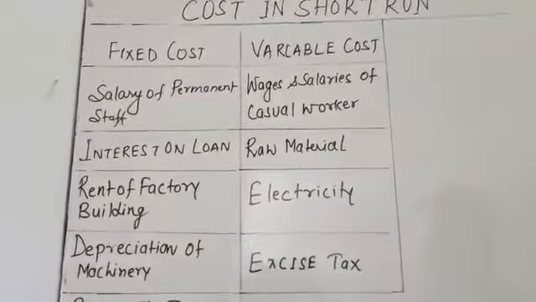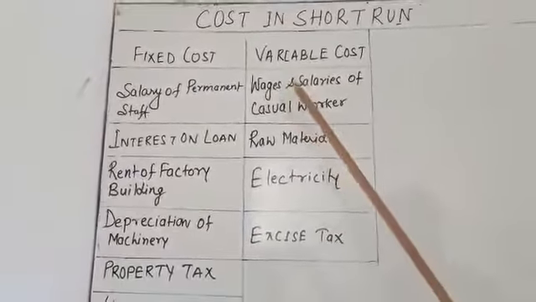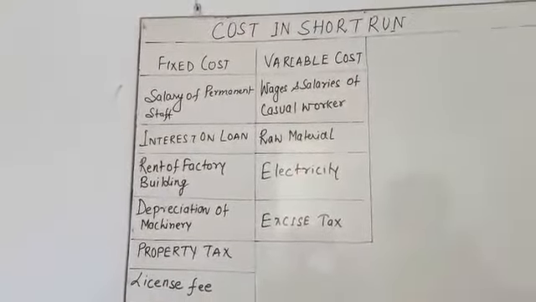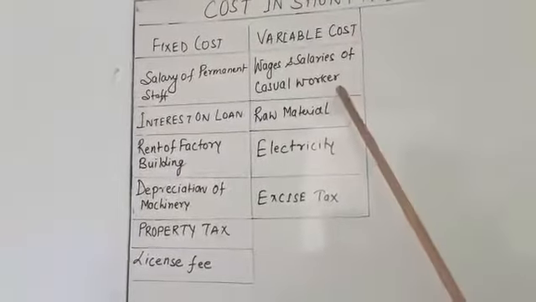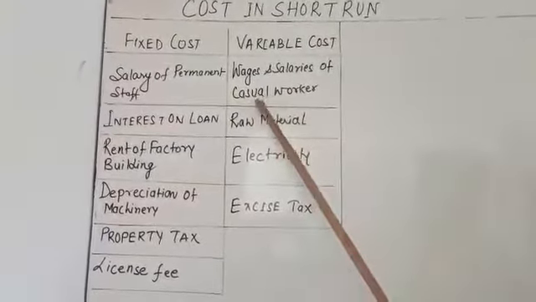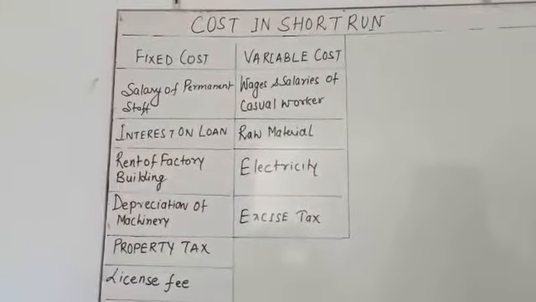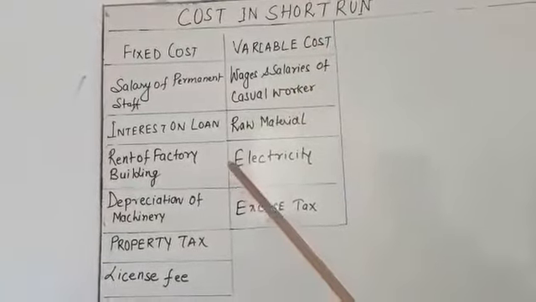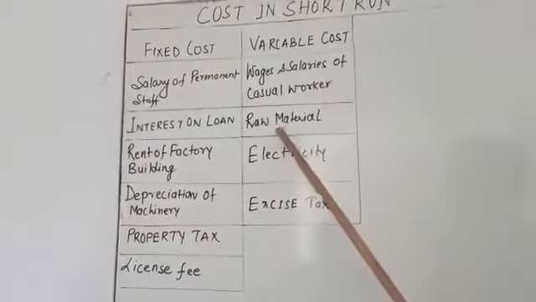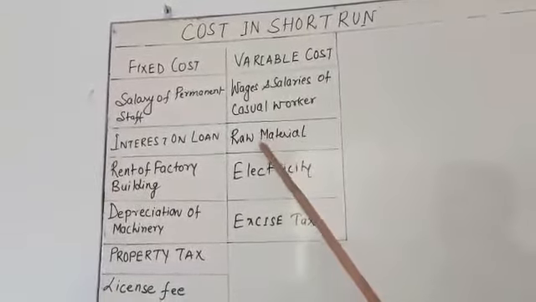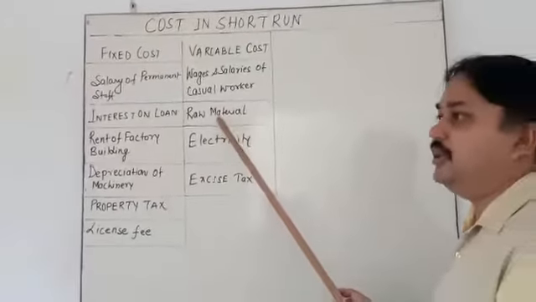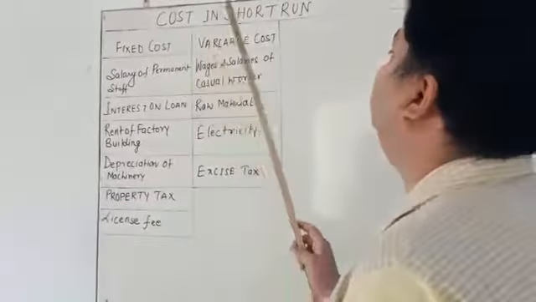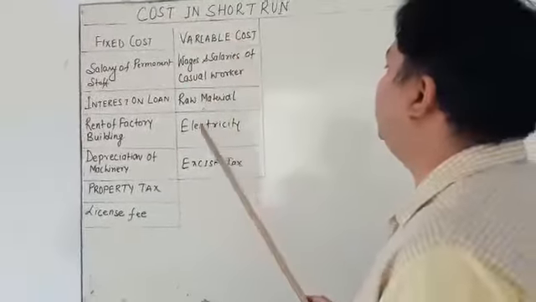My dear students, variable costs are those costs which change according to the variable factors of production. For workers like casual workers, the payment of wages and salaries is called variable cost. Raw material: if you are producing less commodity, you require very little raw material. If you are producing more, you require more and more raw material. This is also called variable cost.